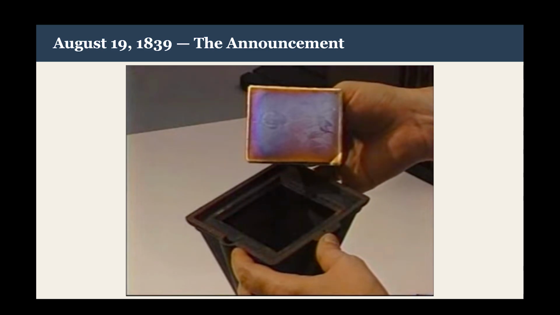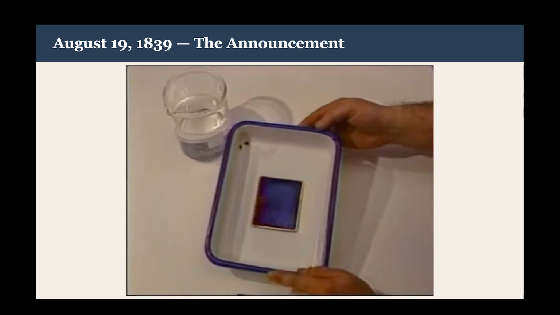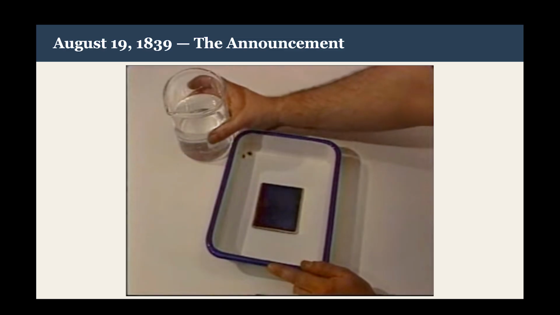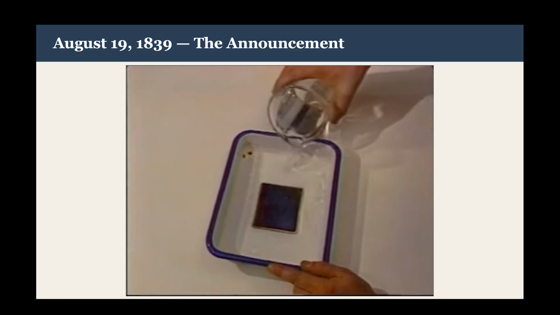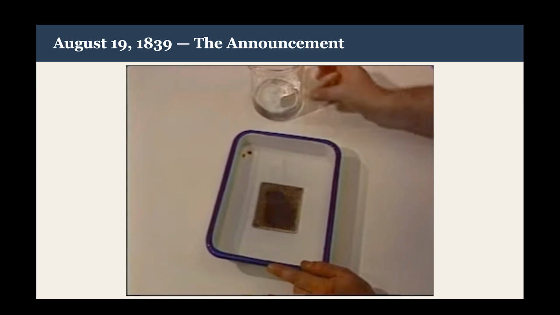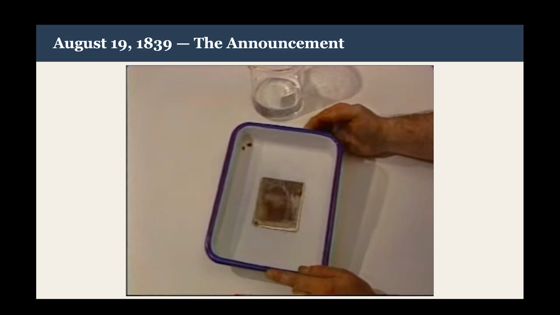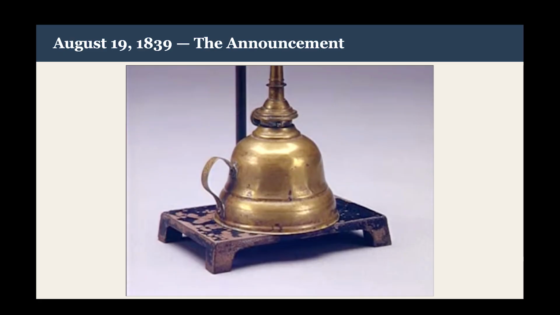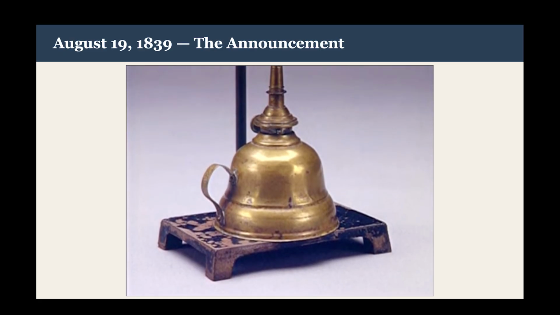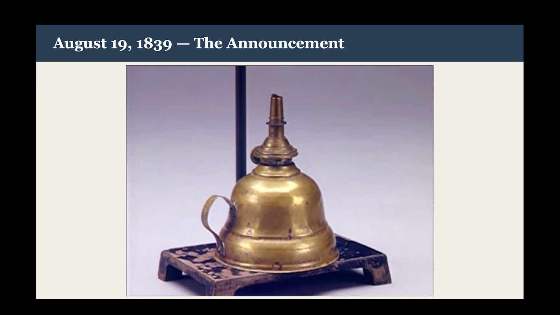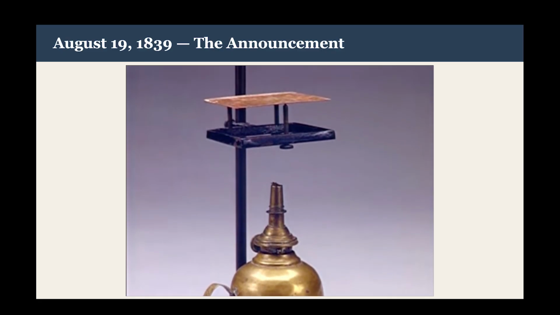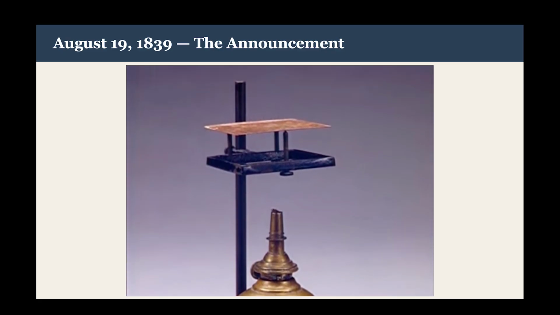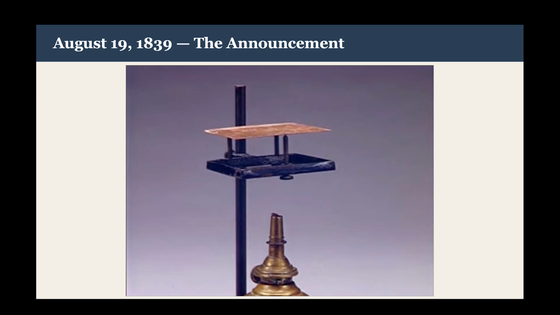The daguerreotypist then fixes the plate, making it safe for viewing in normal light by pouring on it a solution of hyposulfite of soda. This removes the excess bromoiodide of silver not acted upon by light in the camera. After it has been thoroughly washed, a gilding stand is used to finish the plate. A weak solution of chloride of gold is gently heated over an alcohol lamp. This hardens the plate and adds to the beauty and permanence of the image.